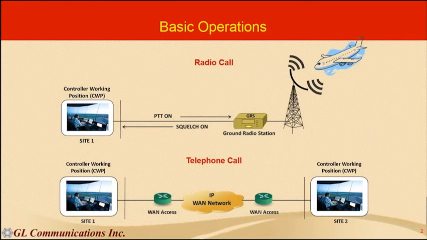This is basically between a controller who is sitting in the controlling room, who will be talking to the pilot in the aircraft. So here in this case the call will be established once for all, and this will be between the controller working position and the ground radio station. So whenever the controller wants to talk to the pilot, he will press his PTT button and start talking. When he is done, he will release the PTT button.